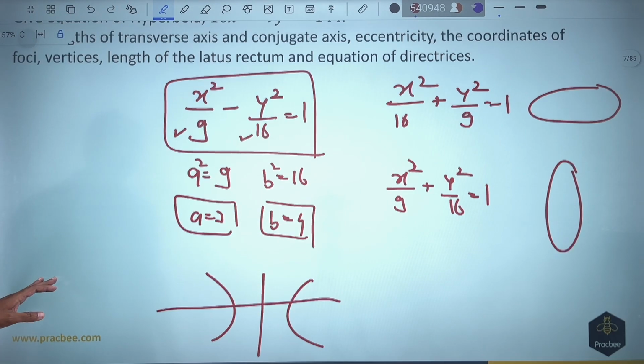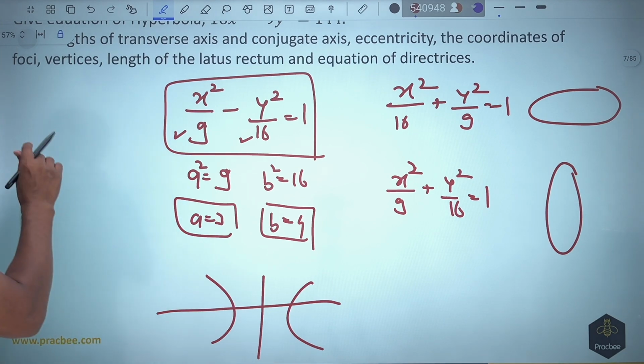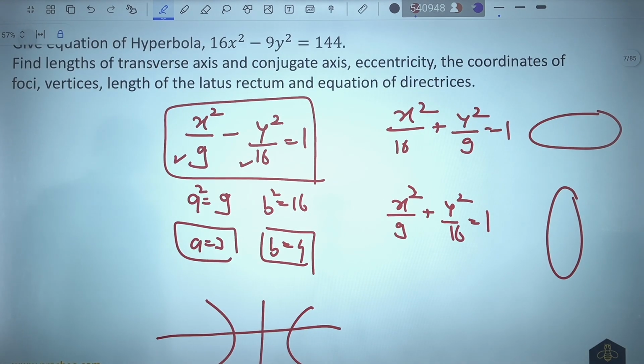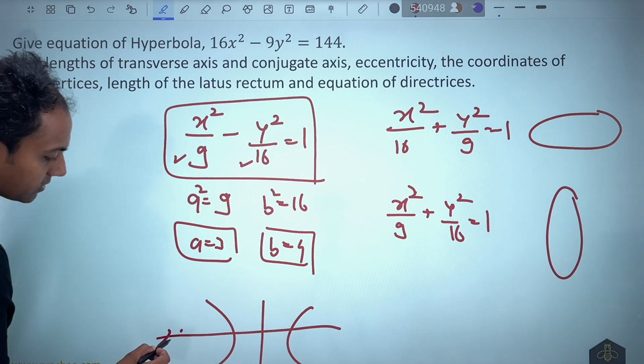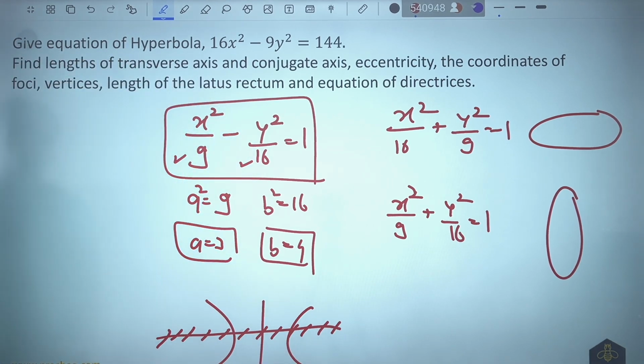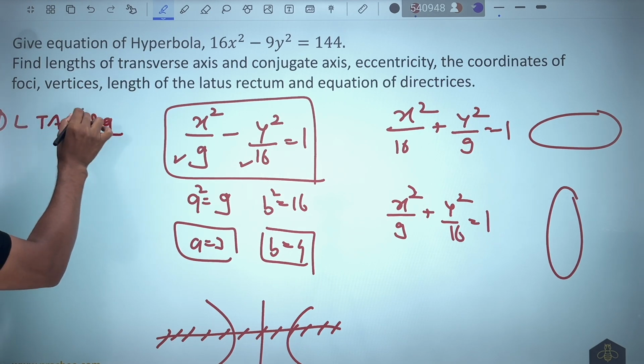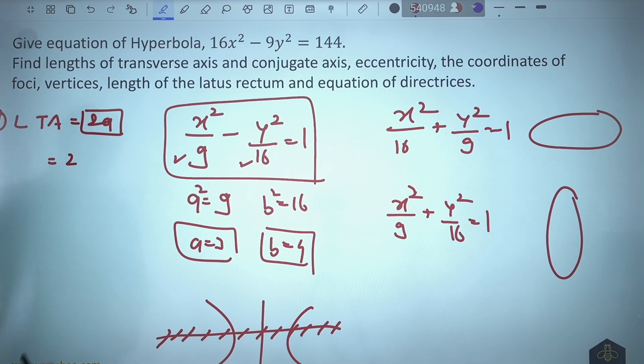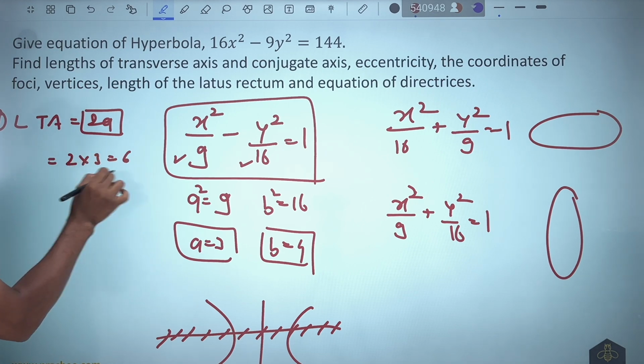So once you have written it down like this, now apply the standard results. They want us to find the length of the transverse axis. Transverse axis is nothing but this axis. So this axis that passes through both the foci is known as the transverse axis. So length of transverse axis will be nothing but twice of a. So a here is nothing but 3, so this will become 2 into 3, this becomes 6.